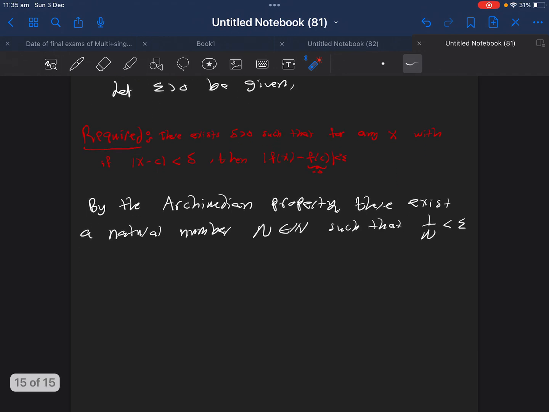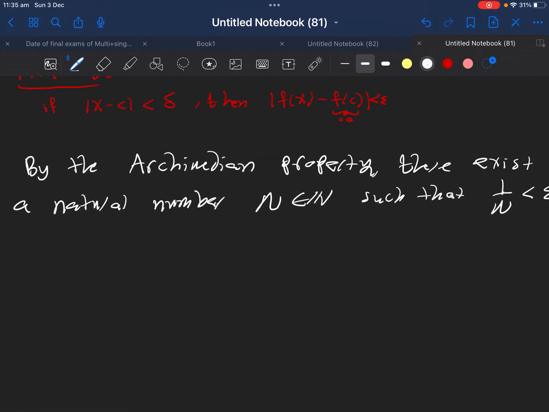After we find capital N, I still haven't done anything with small n, the general n, but now I will find delta.